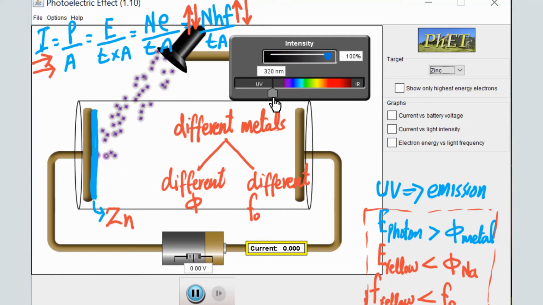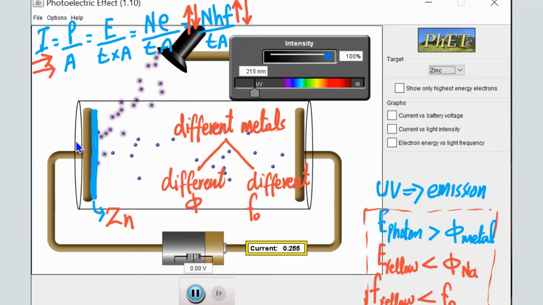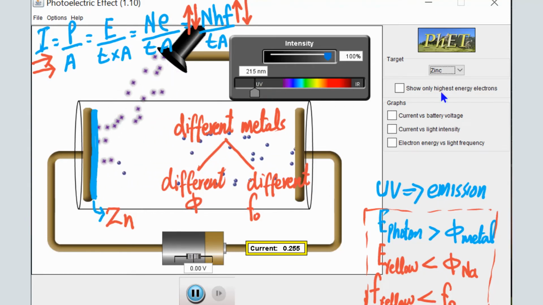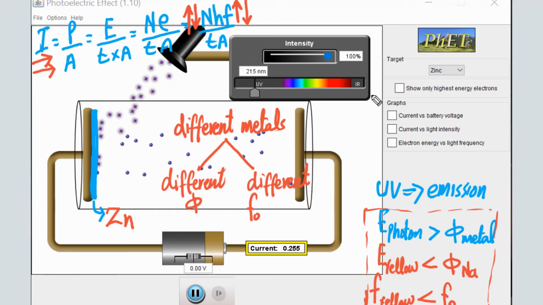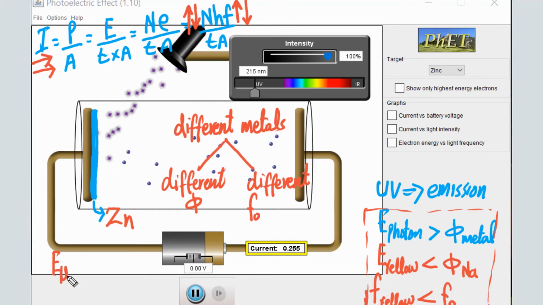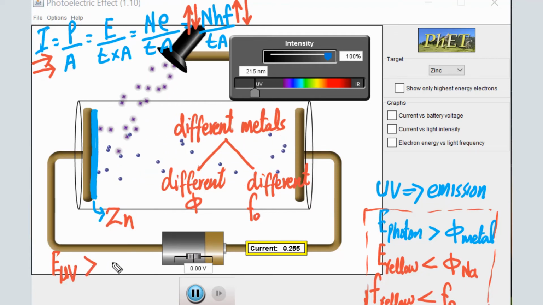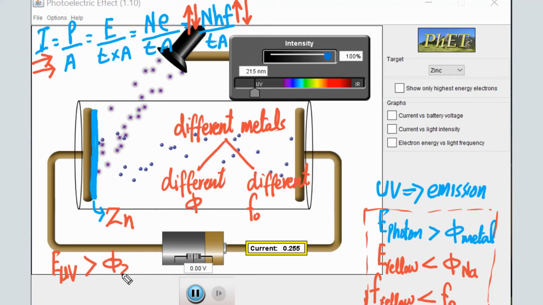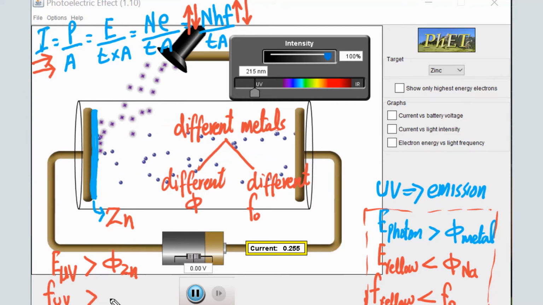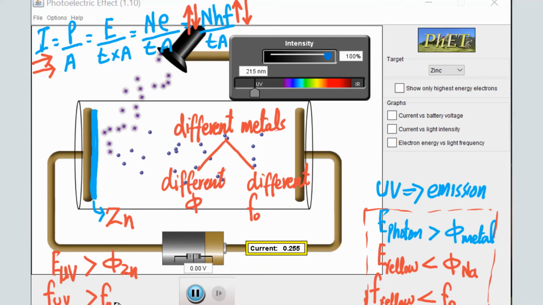But if we go to UV, still you see photoelectrons are not emitted. But if we increase this frequency more, you see at this wavelength photoelectrons are emitted. It means at lower wavelength and higher frequency photoelectrons are emitted. So simply we can say the energy of UV photons is greater than the work function of zinc, or we can say the frequency of UV light is greater than the threshold frequency for zinc.